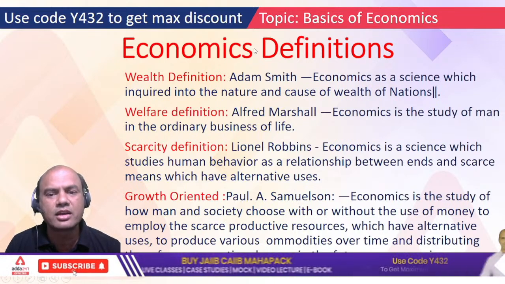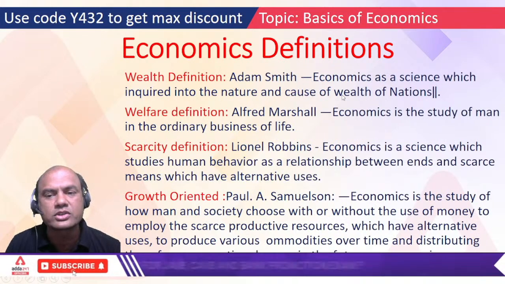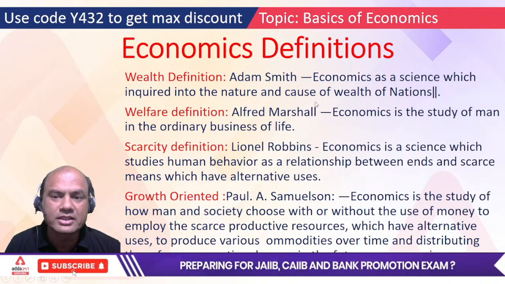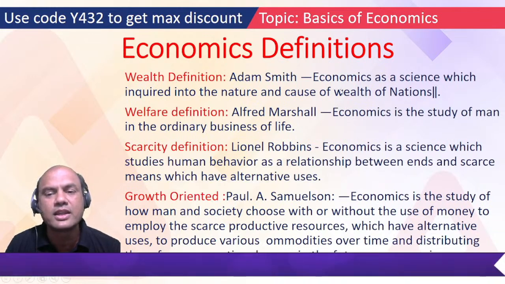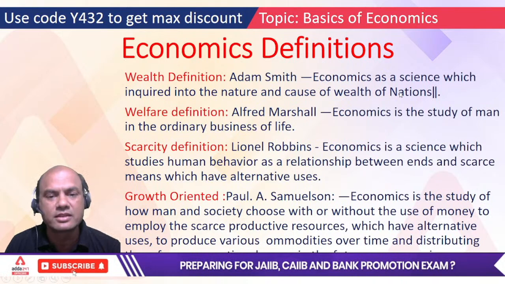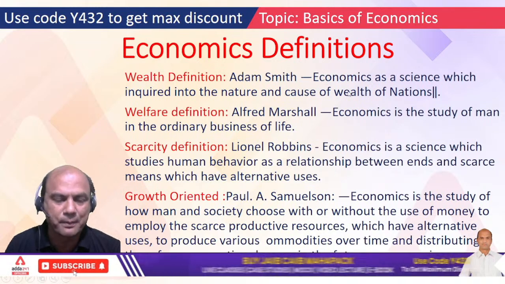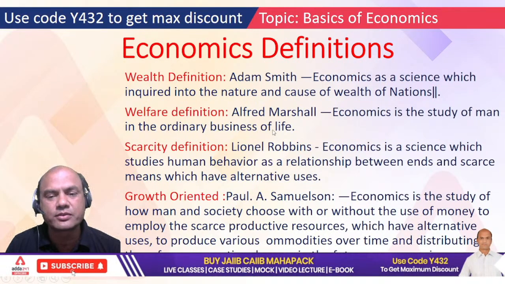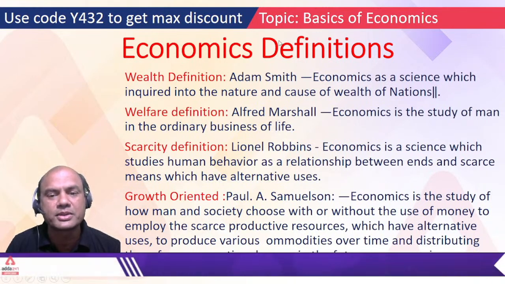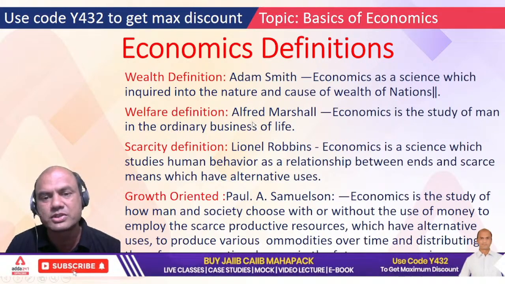Adam Smith defined economics as a science which inquired into the nature and cause of wealth of nations. Now what do you mean by this? It means how any nation or any country creates its wealth. So that's why Adam Smith's definition is related to wealth. Okay. Welfare definition by Alfred Marshall. He defined economics as the study of man in ordinary business of life. Means Alfred Marshall brought economics definition to the common person. Common man is the wrong word because we shouldn't be gender biased.